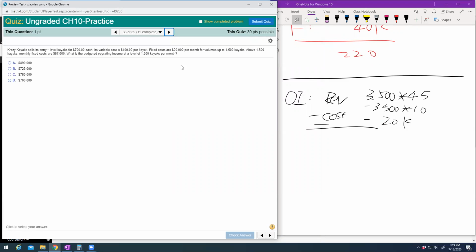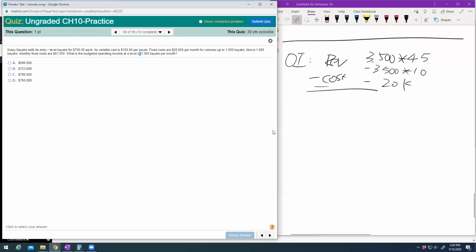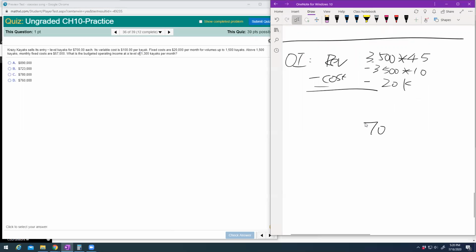So it's very similar, right? It's 700 each. Variable cost is this, fixed cost is this. Above fixed cost will be this. Okay, so we don't need to worry because it's not above 1,500, the range. So your range is still the same. So fixed cost will still be 20,000. So if I put the number, it will be 700.